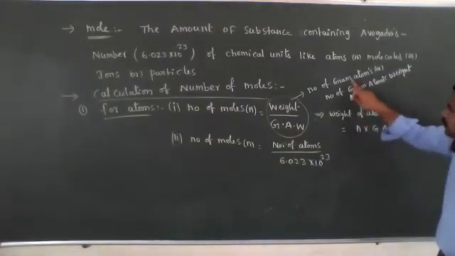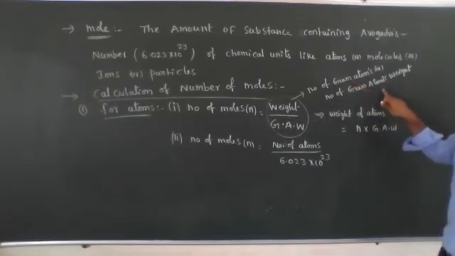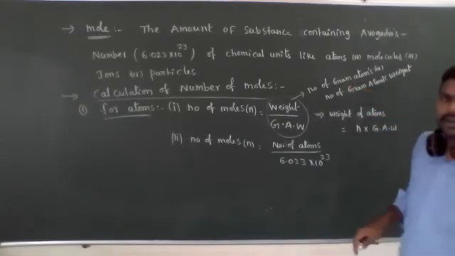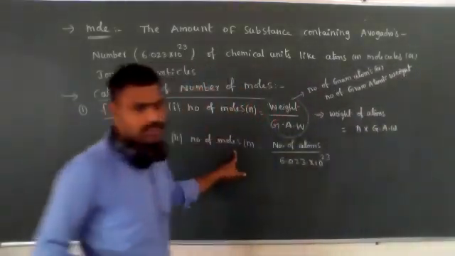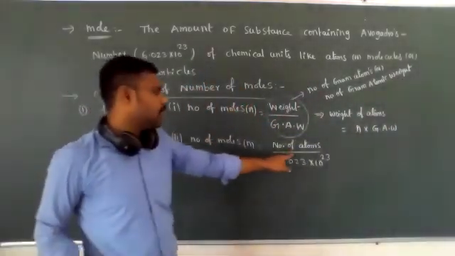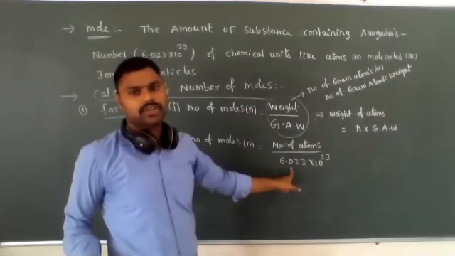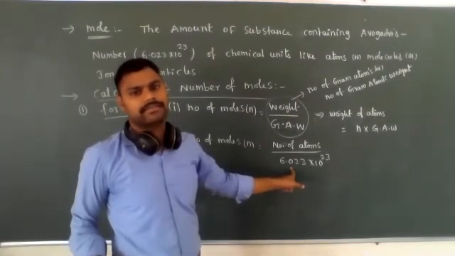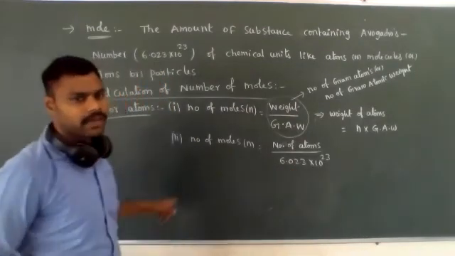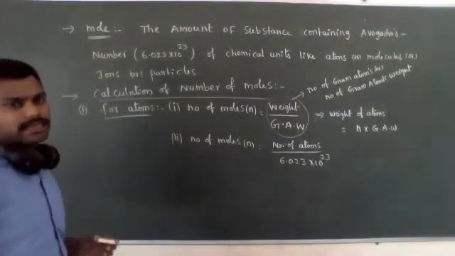The number of moles is also called number of gram atoms. And one more formula for number of moles in terms of atoms: number of atoms by 6.023 into 10 to the power of 23, which is the Avogadro number.